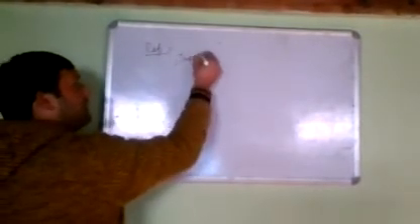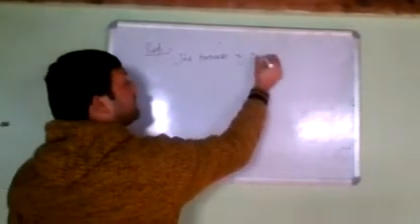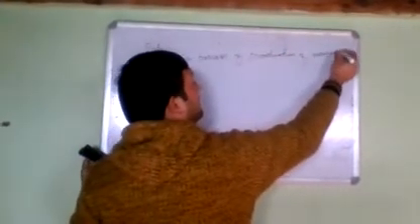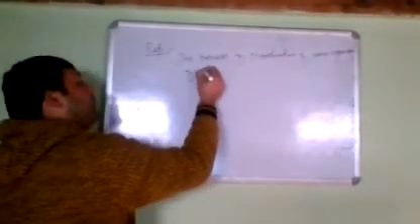So let me rub the board first. After that, we will move on to the process of reproduction. See, let's first of all write the definition of reproduction. The process of production of new organisms, offsprings of own kind.